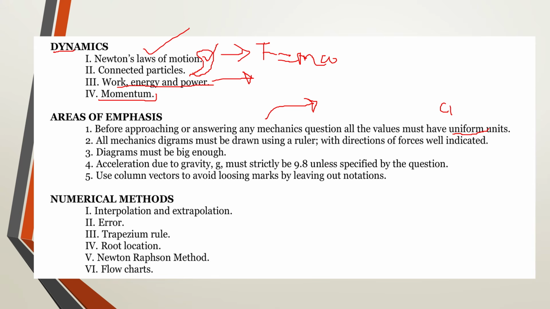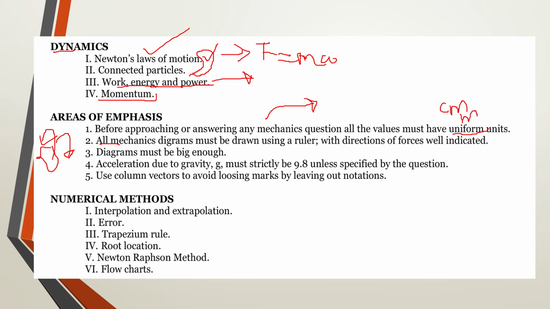If it's centimeters, every value given must be in centimeters. If it's meters, then every value given must be in meters. Then the other area of emphasis is going to be the diagrams. For mechanics diagrams, the moment you draw a wrong diagram, you are going to get the entire workings wrong, however correct you may be, because we don't expect you to give us a map of something taking us to Kampala and then you are going to Gulu. So that's how mechanics is interpreted by examiners.